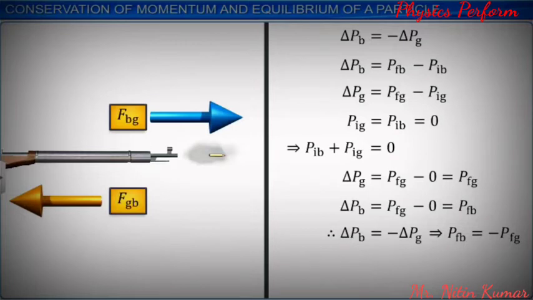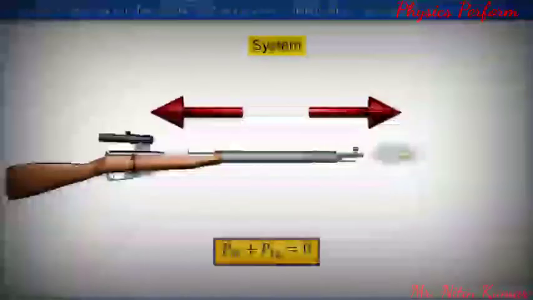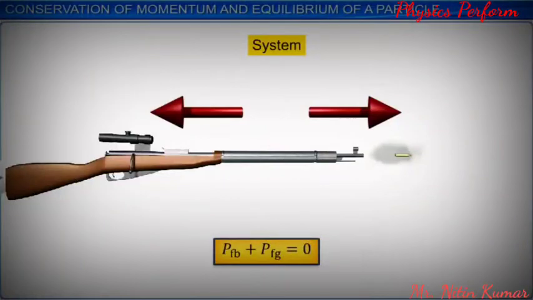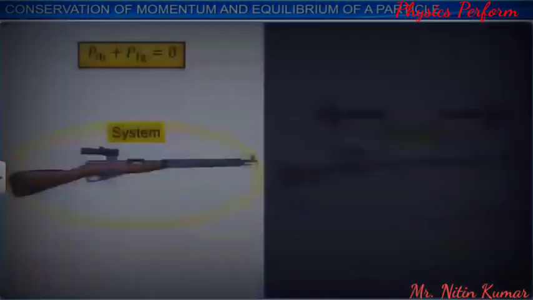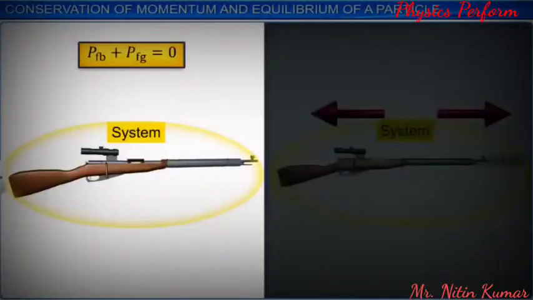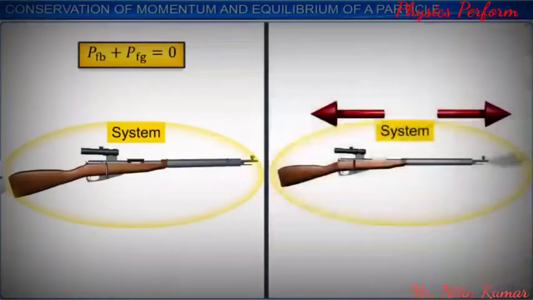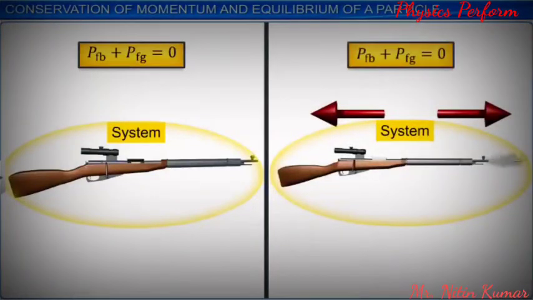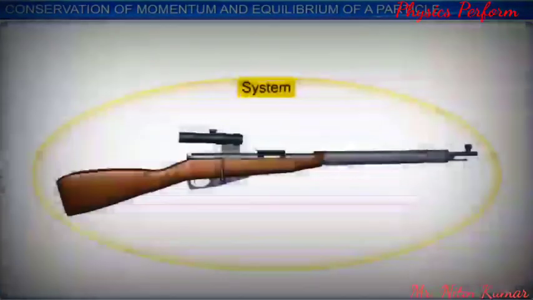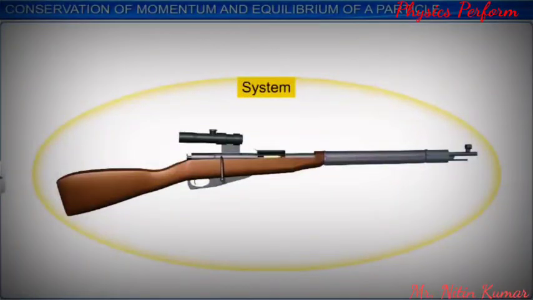As the two momenta are numerically equal but opposite in sign, their algebraic sum is equal to 0. That is, the total momentum of the system is 0. We started with 0 momentum of the system, and its final momentum is also 0. This shows that the total momentum of the system is conserved.